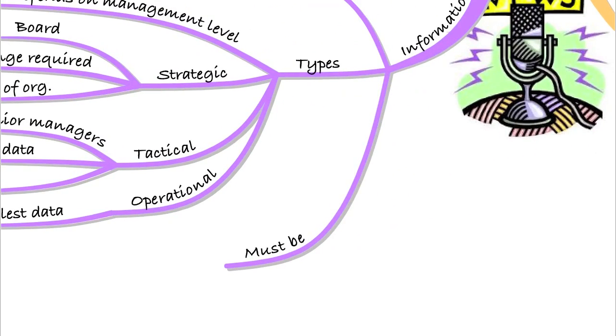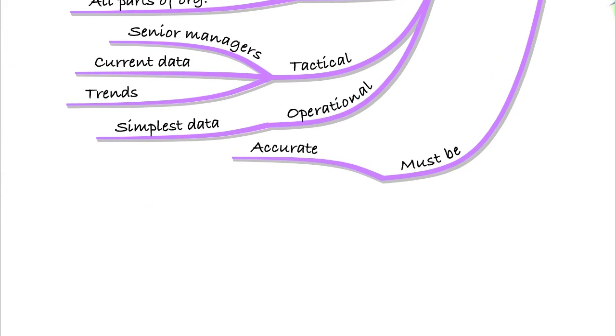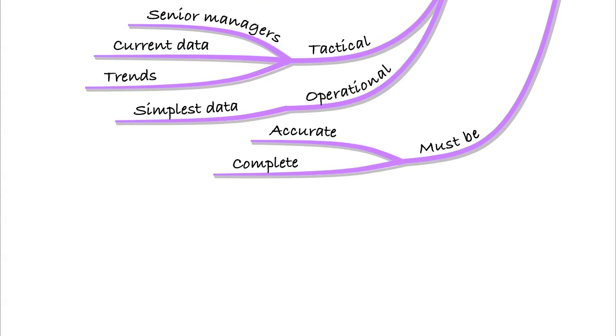You also need to remember that information must be accurate. So accurate information will need to come out of the system. So that's the first thing that information needs to be. But it also needs to be some other things. It needs to be complete. We need to get information that shows the whole picture. There's no point in getting information that only shows us one side or doesn't give us a complete picture of what's actually happening.